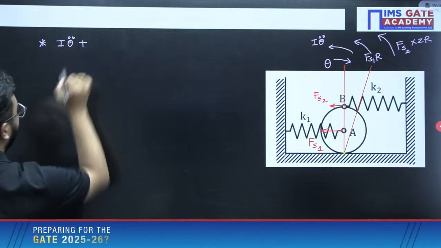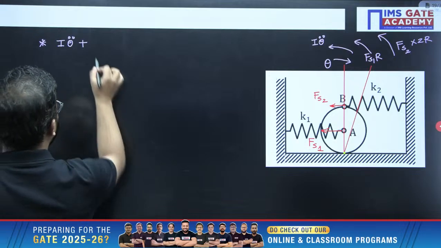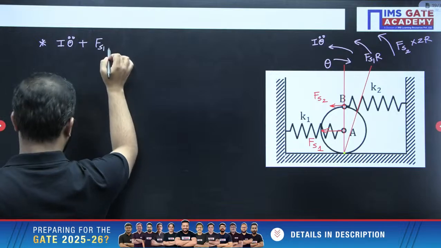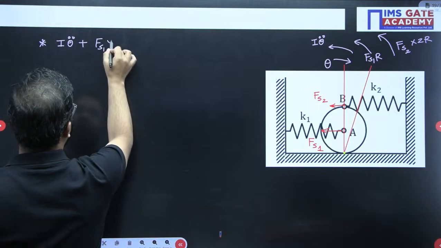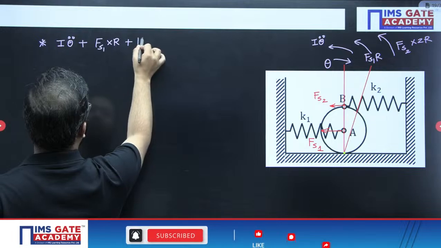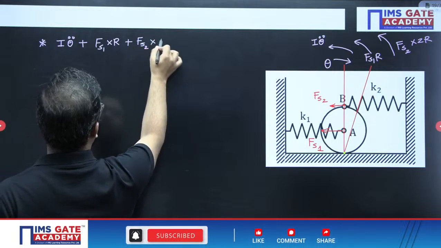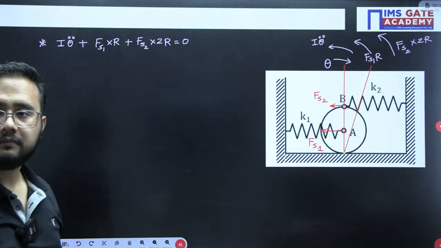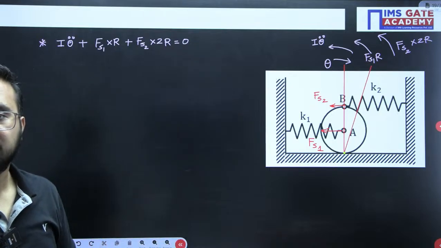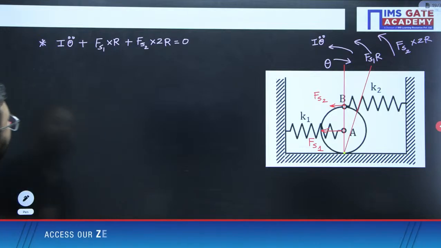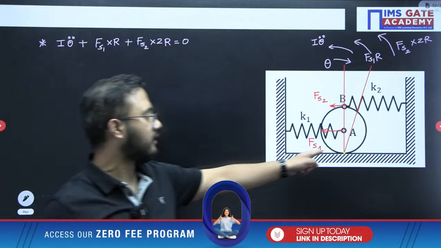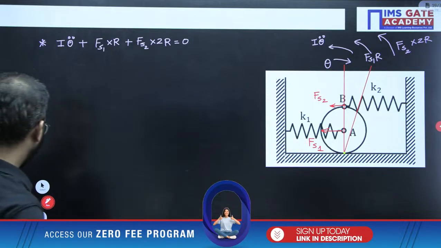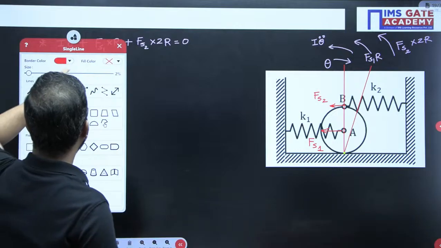Now, all the things we have mentioned, please write down the equation of motion here. I theta double dot plus, all the moments are anticlockwise, so Fs1 into r plus Fs2 into 2r equals 0. Right? Clear? Now, the mass moment of inertia about this point of rotation. For that, again, we will be using the parallel axis theorem. So how to get the mass moment of inertia?